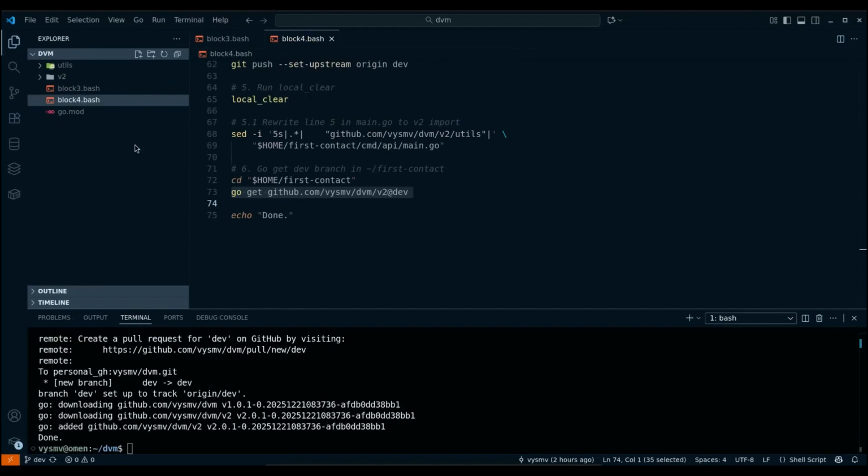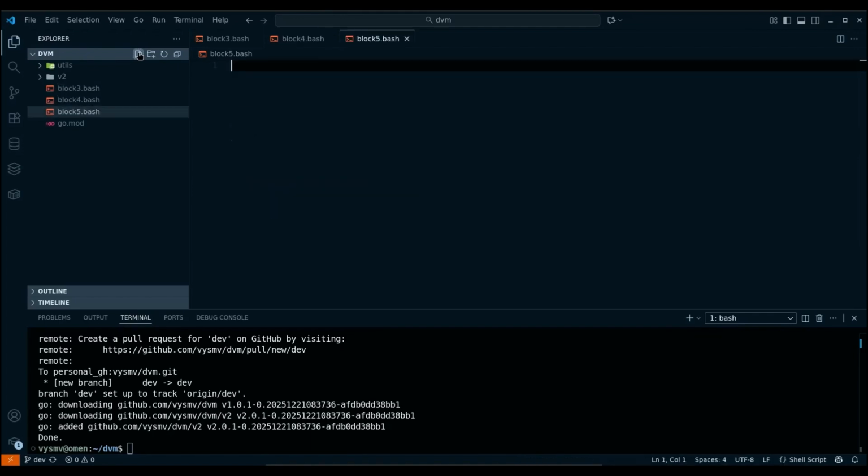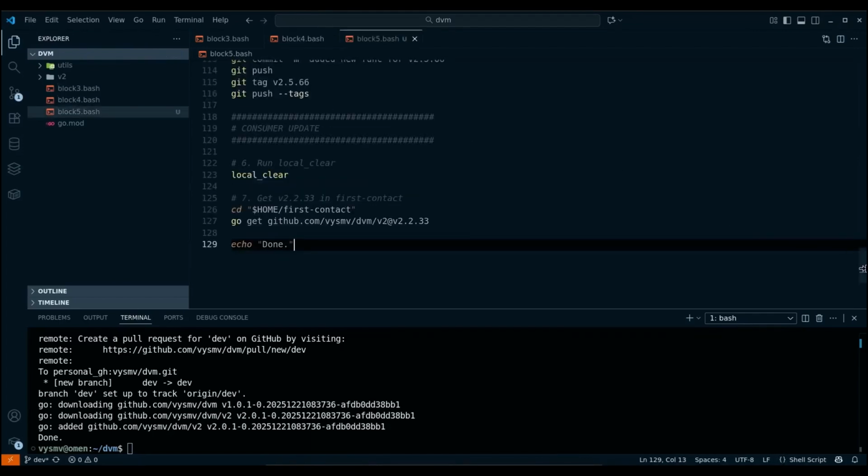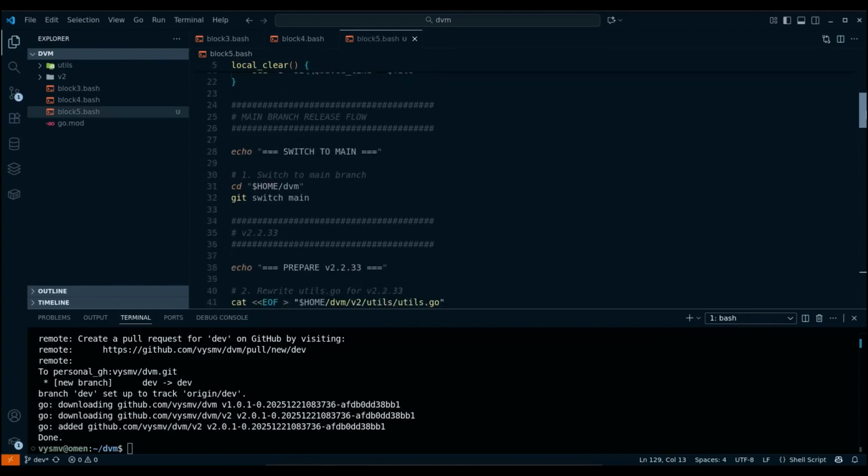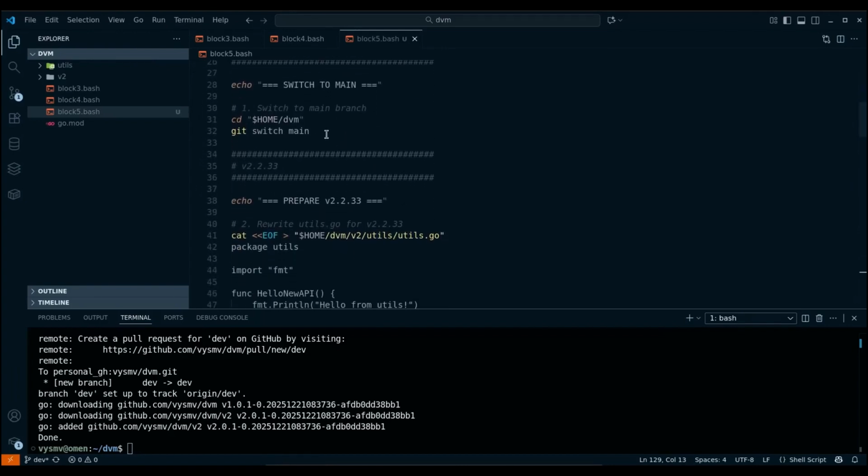Suppose DVM has versions 2.0.0, 2.2.33, and 2.5.66, and we want to understand how to install a specific version, 2.2.33. To do this, as usual, we will use a script. Let's create block5.bash and insert the code there. Let's see what we have here. The first thing we'll do is switch to the main branch.